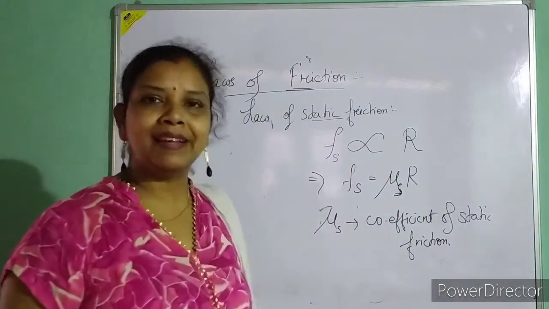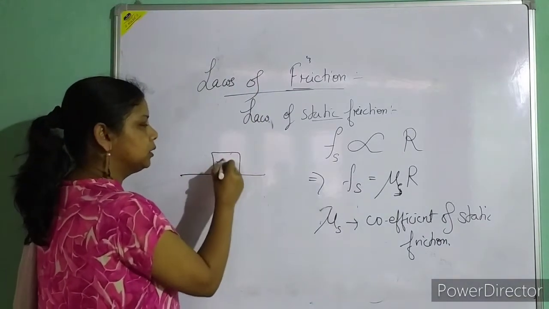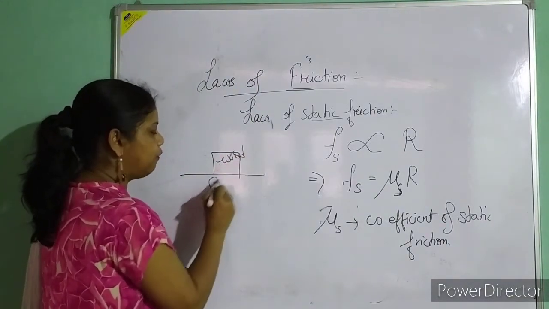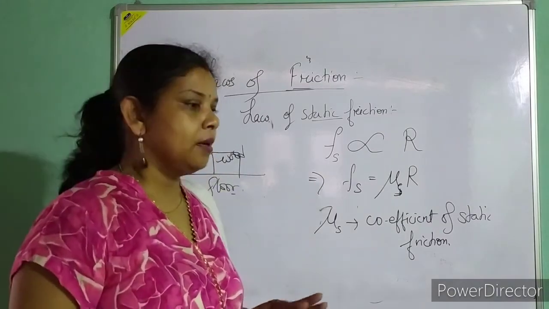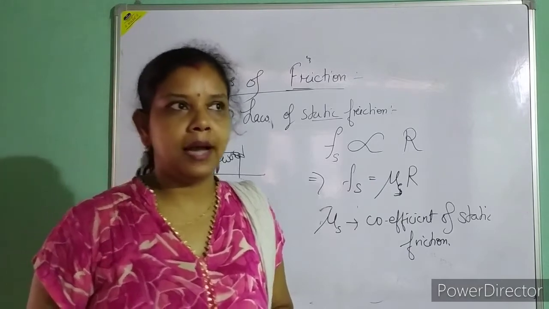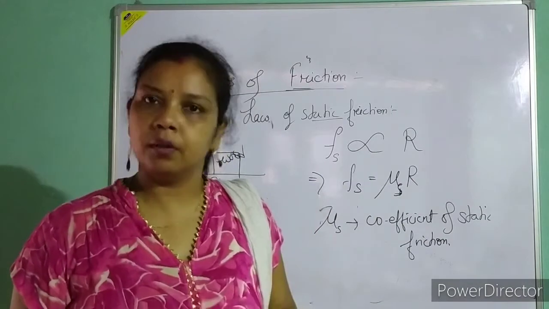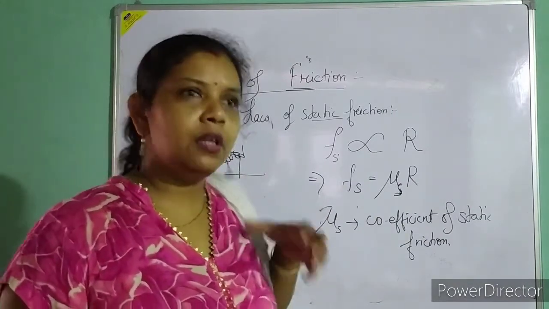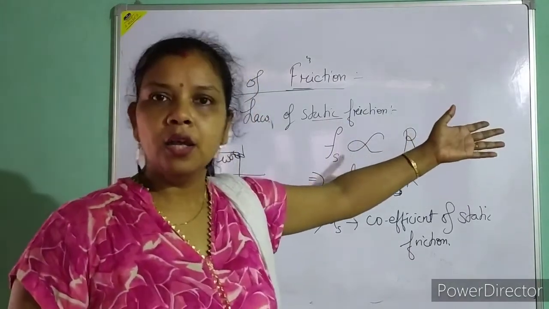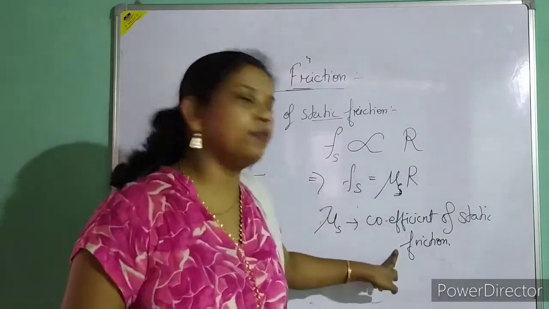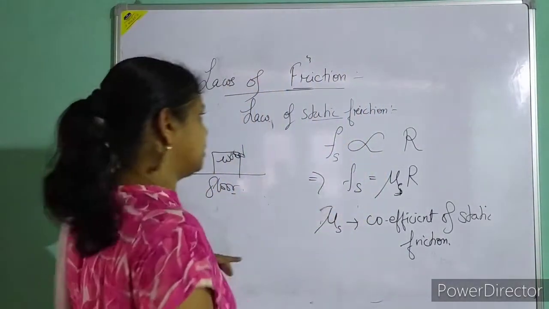For a particular material or medium, suppose the upper part is wood and this one is a floor of a different type. I can also talk about the floor and the wall. There is a difference between these two. If I allow the wood to move on the floor as well as on the wall, I will get a different coefficient of friction. The value will be different, so depending upon that, the value changes.